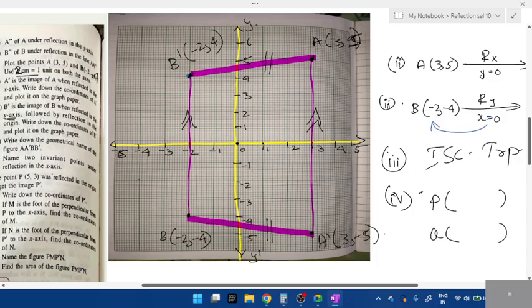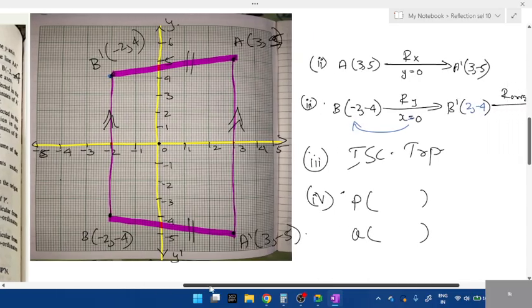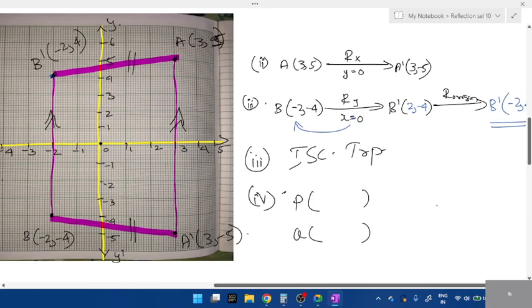Okay, two invariant points under reflection in the x-axis. So if reflection is in the x-axis, which one will be 0, students? Y will be 0. Y has to change, okay, because there's no value. Reflection in the x-axis, in the sense of an invariant point.